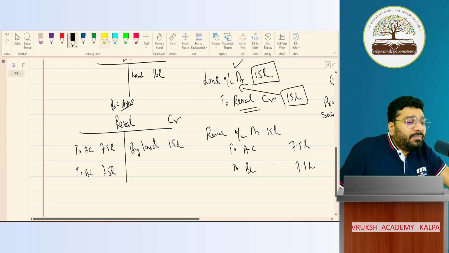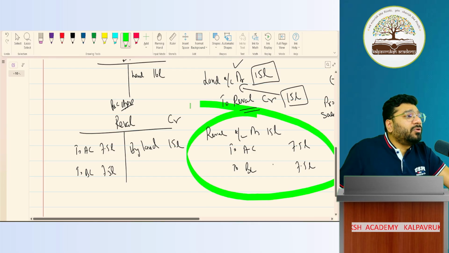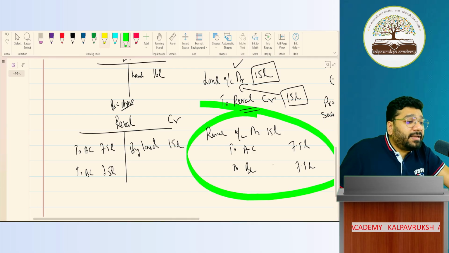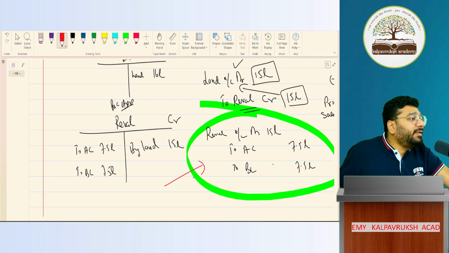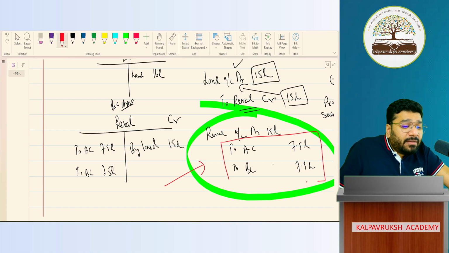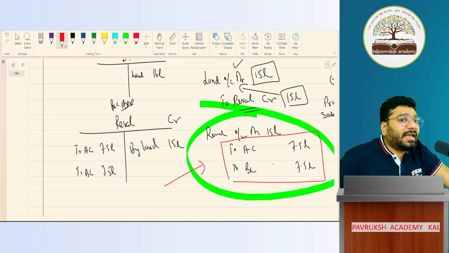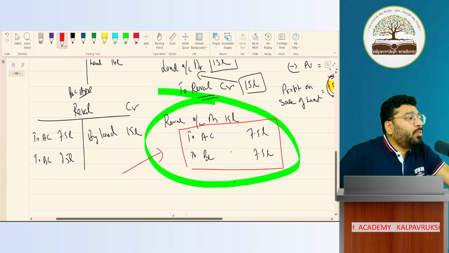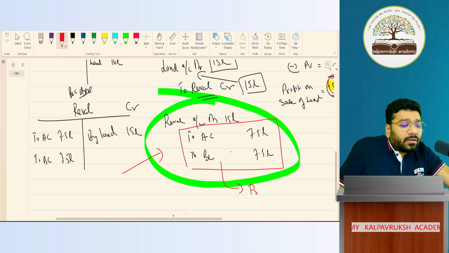What does this entry mean? Who is recording this entry? The firm is recording the entry. If the firm is recording something in credit, what does it mean? It means a promise to pay.